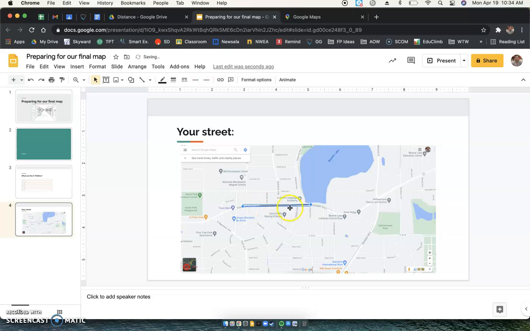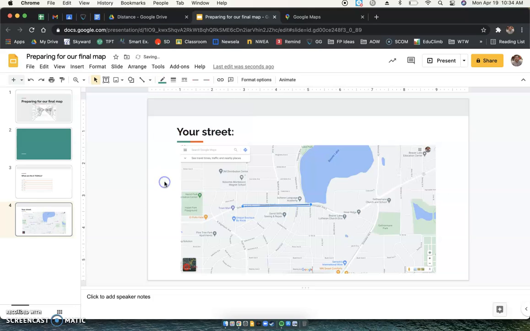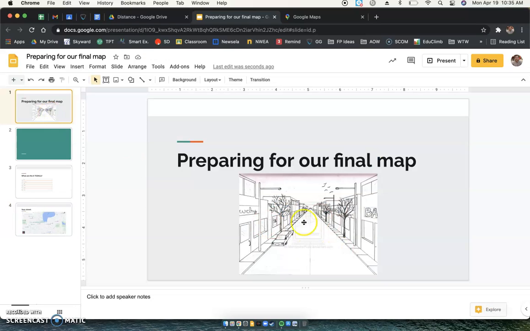So for me, it's going to be Stillwater Avenue. So I draw a line right there. I'm actually going to give it a different color, so line color. I'll click that, and I'll do just any color, anything that kind of pops out a little bit more. I'll do this green one right there. And then I'm going to make it a little bit wider. So I'm going to click this line weight. Let me make it a little bit wider, give it some more weight. And now this line right here is what I'm going to draw when I do this map.